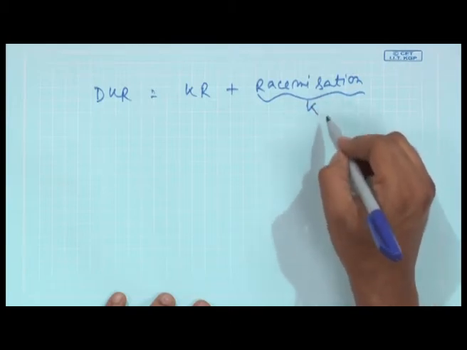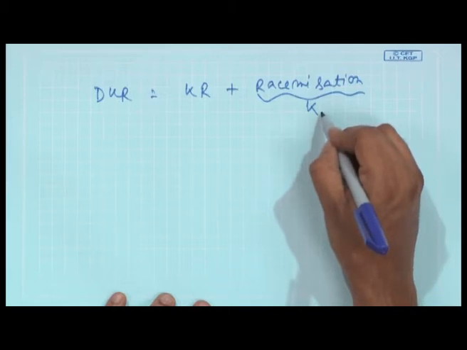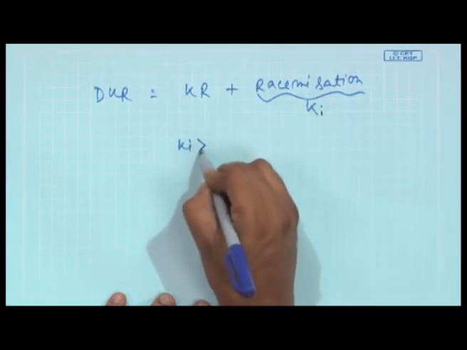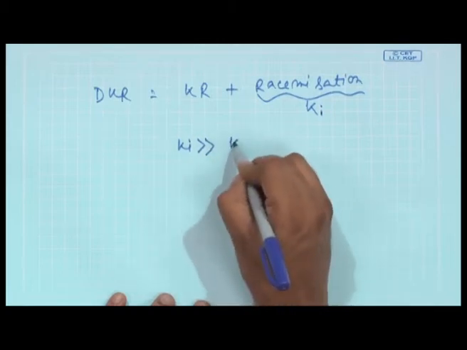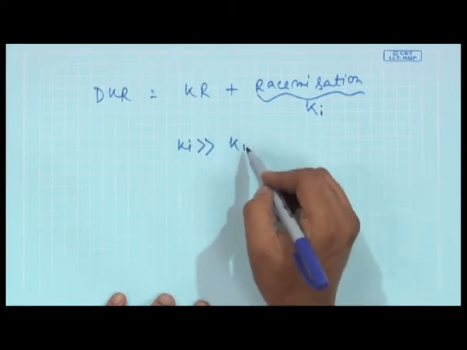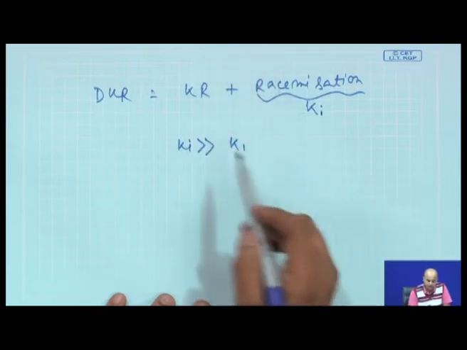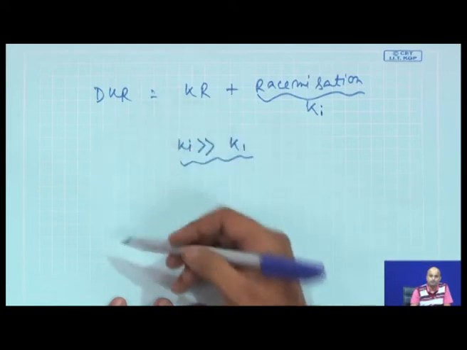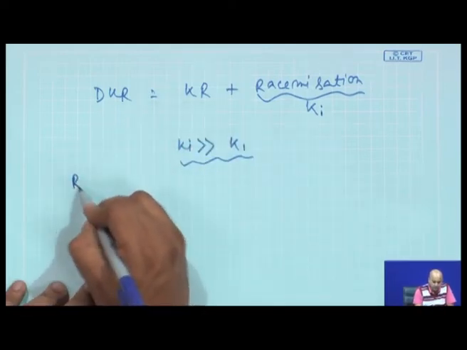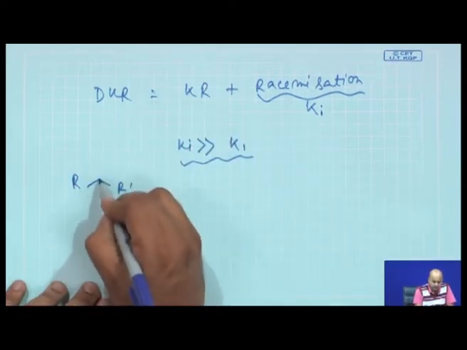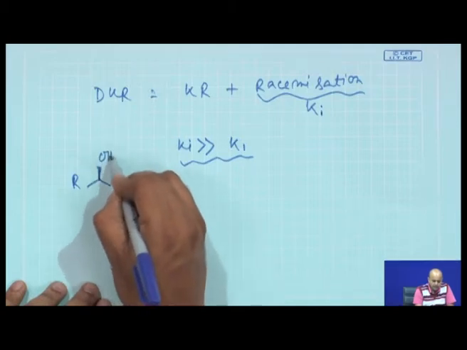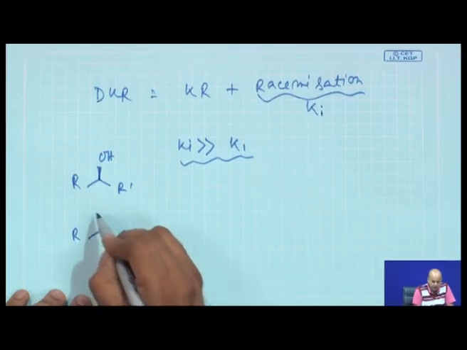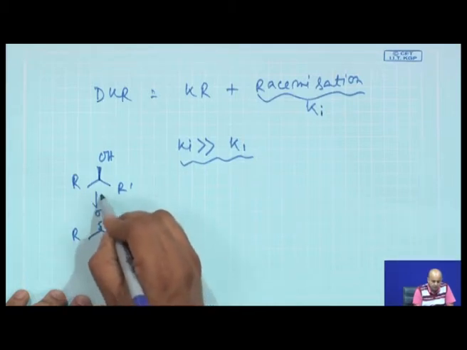The racemization rate constant, say Ki, must be very high compared to the rate constant of the faster enantiomer, which means there will always be a dynamic equilibrium between the slow reacting enantiomer and the fast reacting enantiomer.